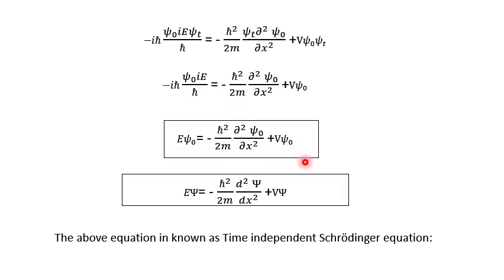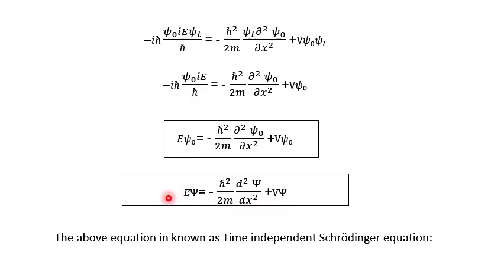Now see this equation. In this equation, psi naught is a function of position only, and it is varying with respect to position only. That's why this type of equation is known as the time independent Schrodinger wave equation. And we can also write the time independent Schrodinger wave equation in this form.